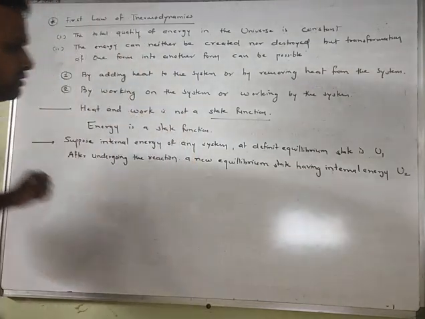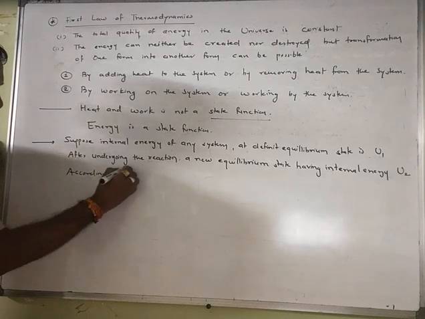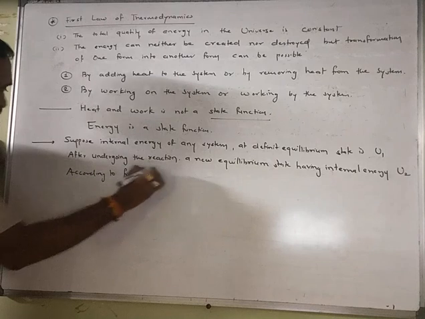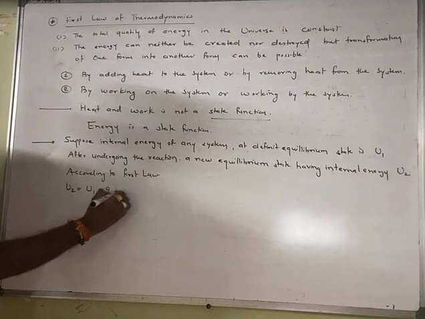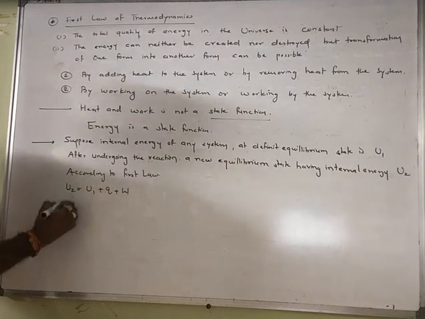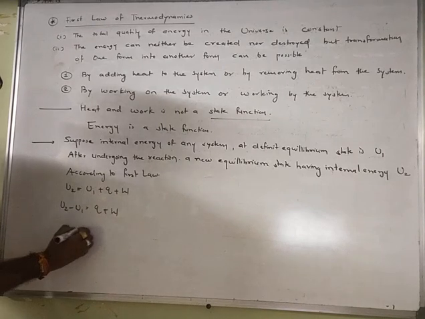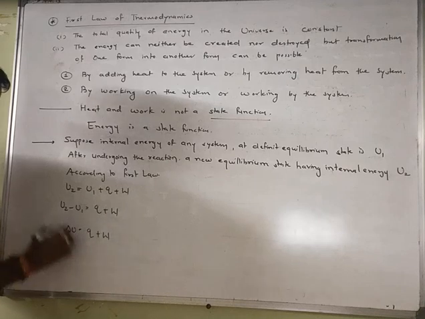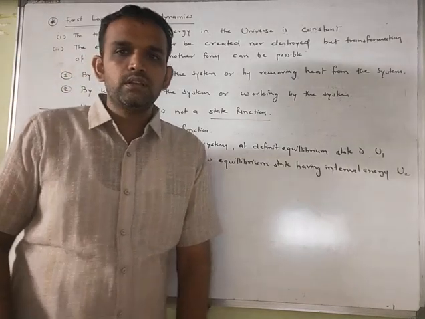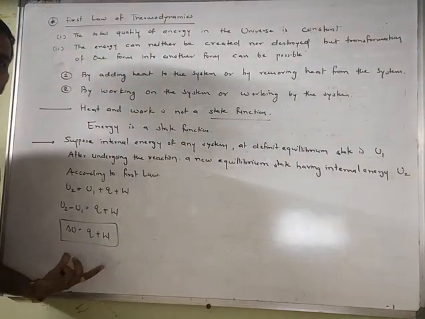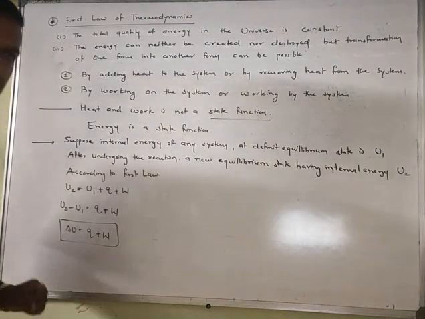Then according to the first law, U2 equals U1 plus Q plus W. So U2 minus U1 equals Q plus W, and delta U equals Q plus W. Now what is delta U? You all know, that is the change in the internal energy. Is it clear? So this is the equation for the first law of thermodynamics, where Q is the heat, W is the work and delta U is the internal energy. Note down.